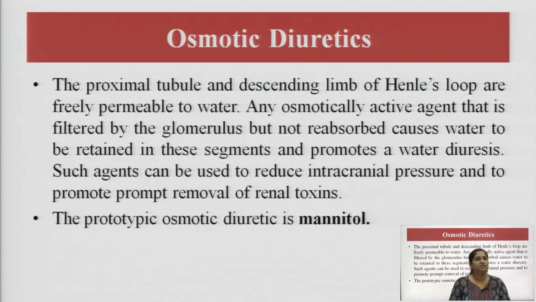So, the proximal tubule and descending limb of the loop of Henle are water permeable, hence these osmotically active agents work there only, so that they can cause the non reabsorption of those ions which need to be excreted in the urine. The prototypic osmotic diuretic here is mannitol.